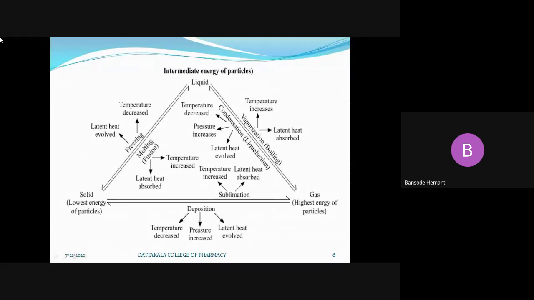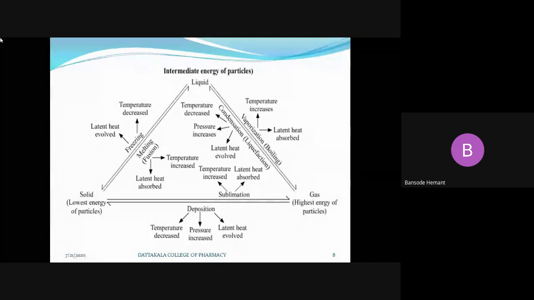By decreasing the temperature, the kinetic energy of the molecules decreases. With the cooling effect, the molecules come together. Then we can increase the pressure. By increasing the pressure, the intermolecular space between the molecules of the gas is withdrawn.